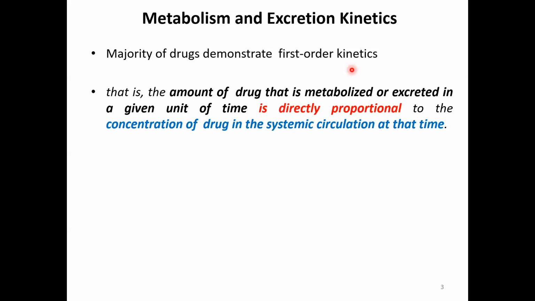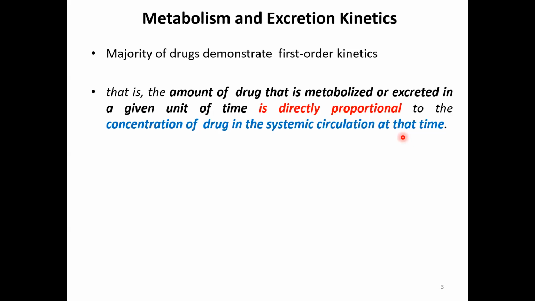Now let us understand the metabolism and excretion kinetics proper. We know that the majority of drugs follow first order kinetics. So what is first order kinetics? It is nothing but the amount of a drug that is metabolized or excreted in a given unit of time being directly proportional to the concentration of the drug in the systemic circulation at that point of time.